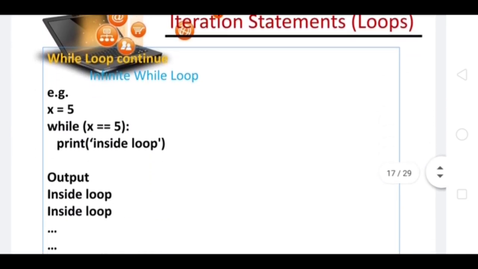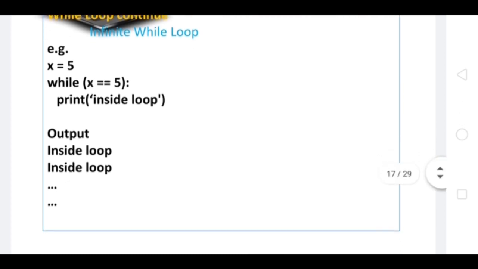So what is an infinite loop? For example, just see this particular code. I have written x is equal to 5. Now 5 is always equal to 5. So do we have any situation in which this test condition will turn out to be false? No, we don't have any condition. So a while loop in which the test condition never turns out to be false is known as an infinite loop.